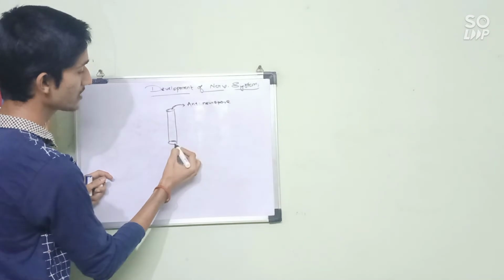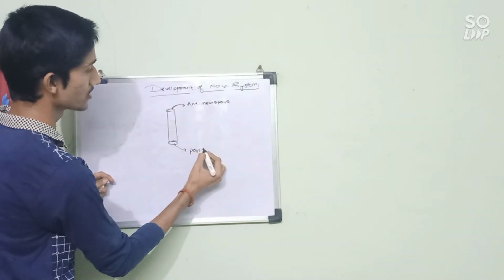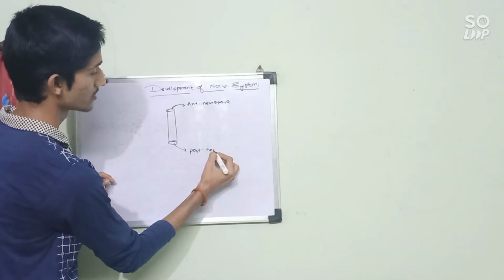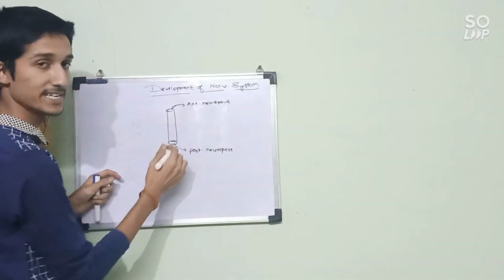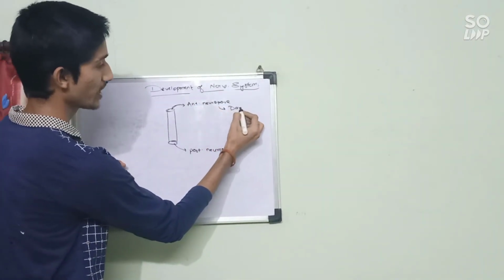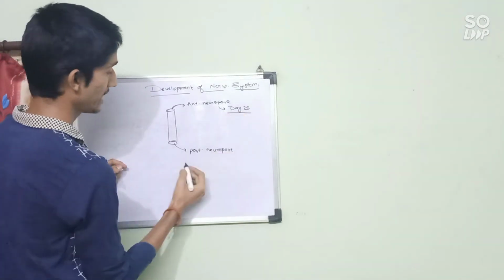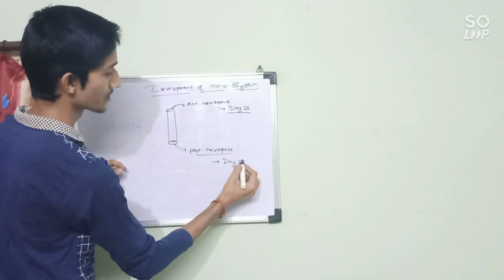And the lower end of the spinal cord or the neural tube is known as the posterior neuropore. Our anterior neuropore closes at day 25 and posterior neuropore closes at day 28.